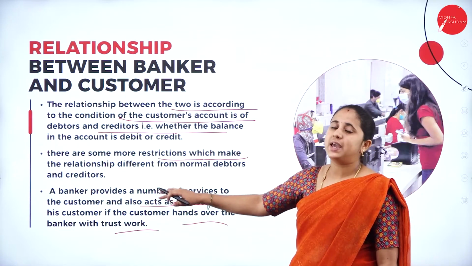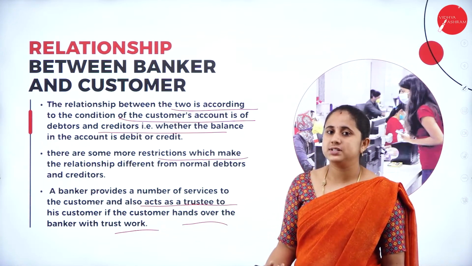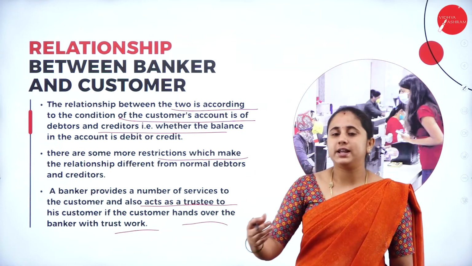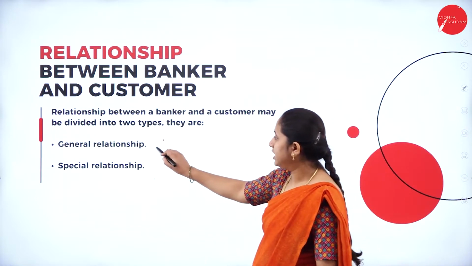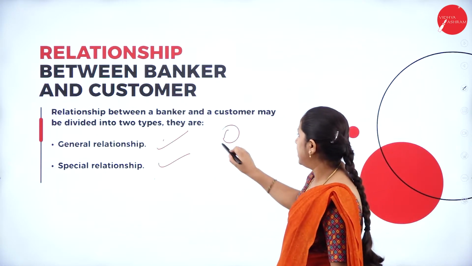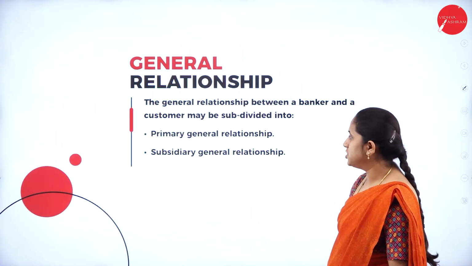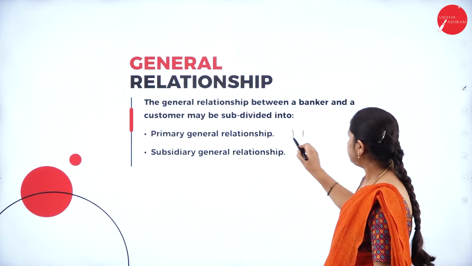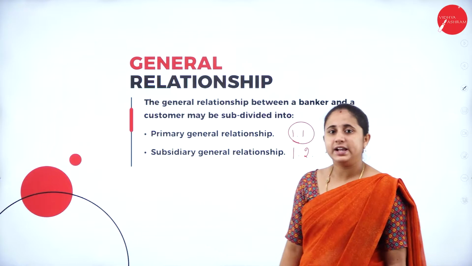Only under the primary relationship are we going to study accepting deposits and lending money, that is, the debtor and creditor relationship. So mainly we have two types of relationship, general relationship and special relationship. Under general relationship we have primary relationship and subsidiary relationship.